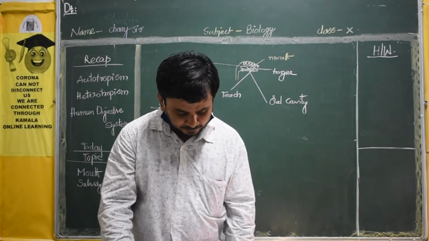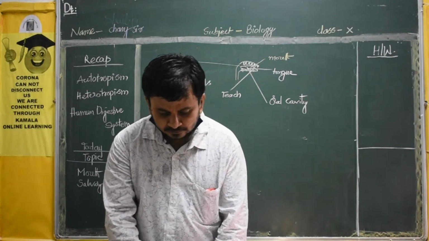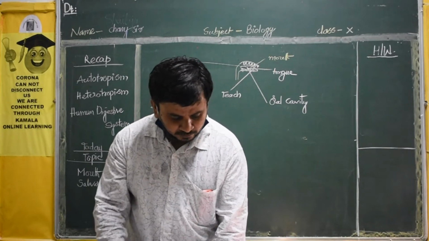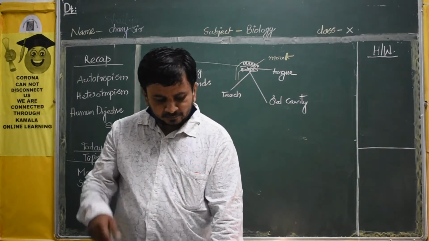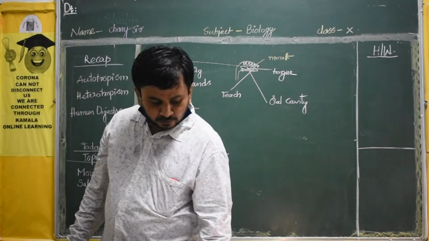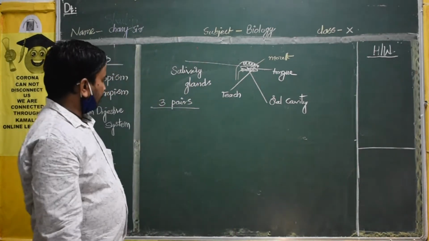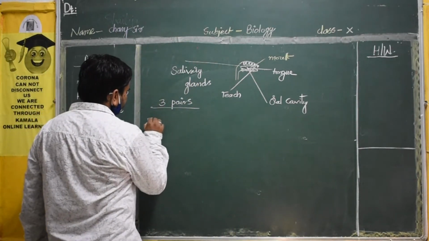They are given on page number 14. You can see very clearly where they are located. Okay. The first pair is located at the side of the jaw.